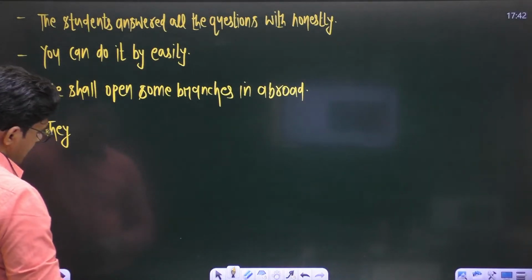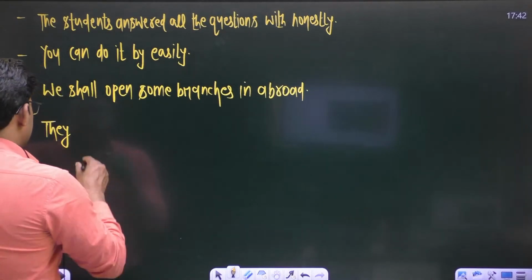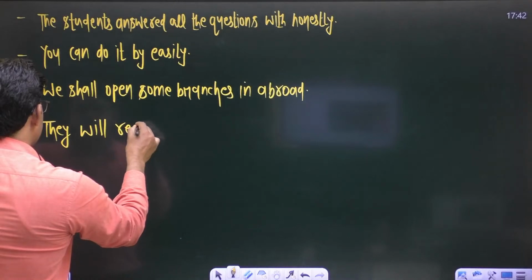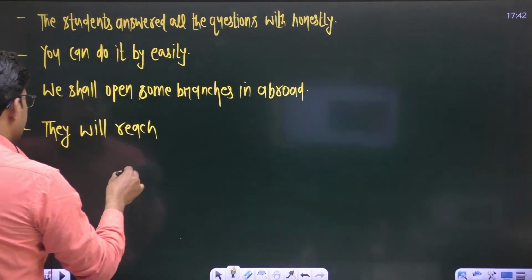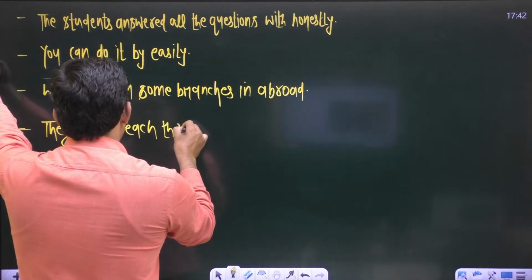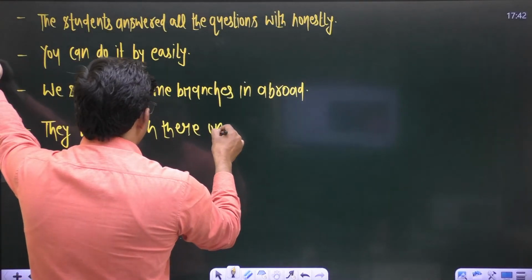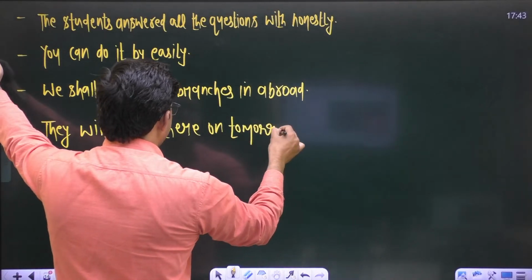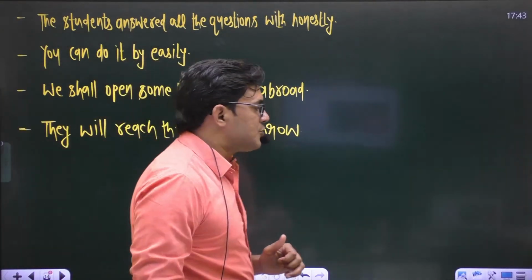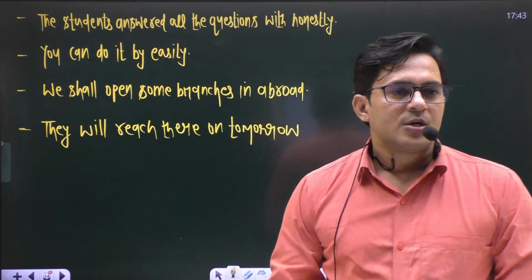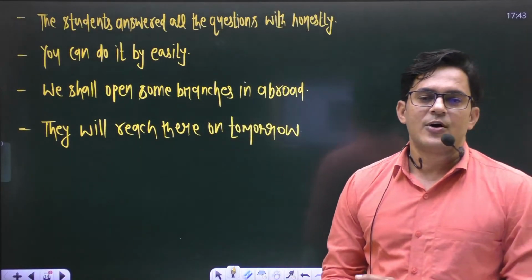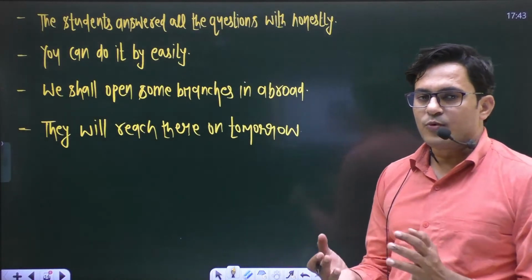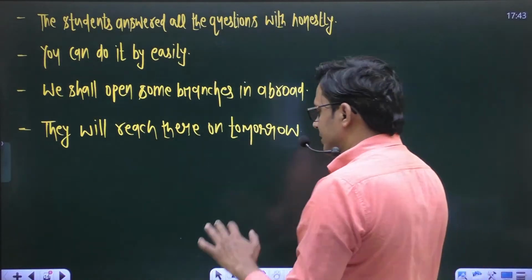And the next sentence is: They will reach there on tomorrow. So you have four different sentences. Let us check all the sentences. What is the error part in the different sentences?